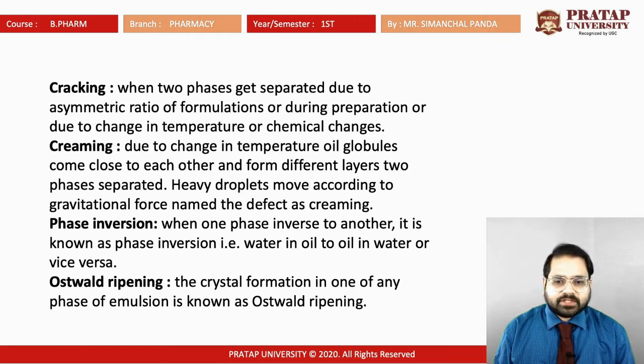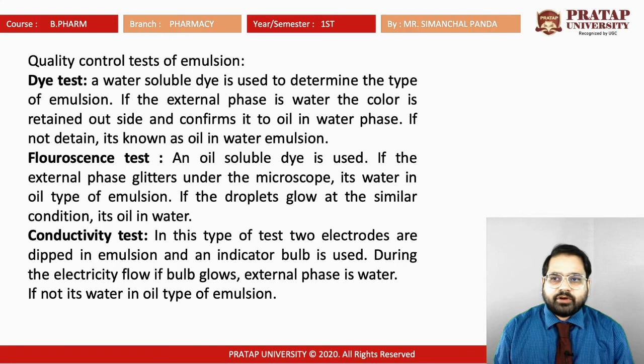Ostwald ripening means that after long-time storage of the emulsion, there is aggregation of small droplets and small crystals will form. They will come together, aggregate in colonies, and form crystals, and this is known as Ostwald ripening. There are different quality control tests involved for emulsion: the dye test, fluorescence test, and conductivity test.